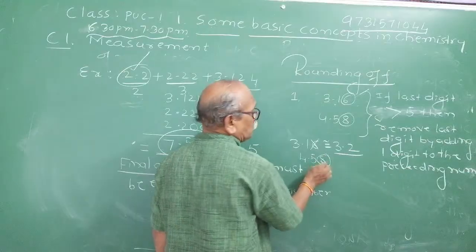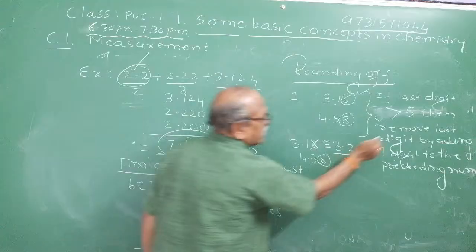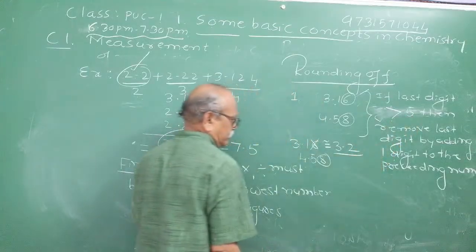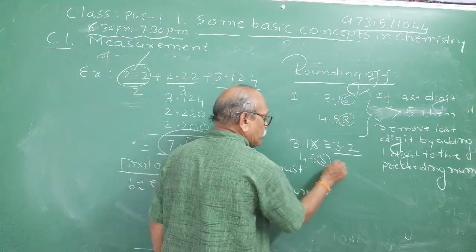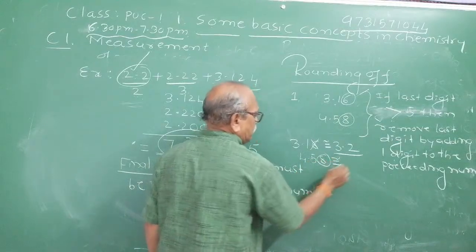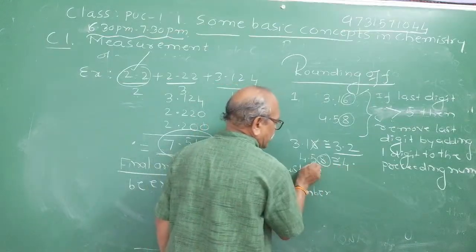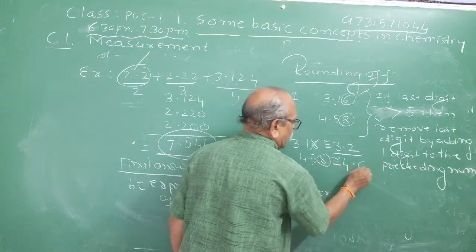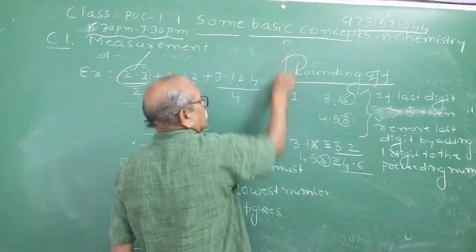Observe the last digit to be eliminated. You want to eliminate this 8, which is greater than 5. Then you add 1 to the previous digit and write it as approximately equal to 4.6. It is not exact. 5 is there, add 1 to the 5, you will get 4.6. I hope you understood the rule of rounding off of numbers.